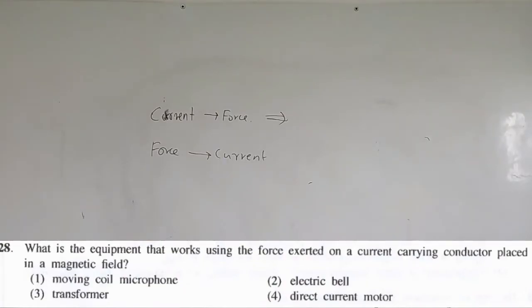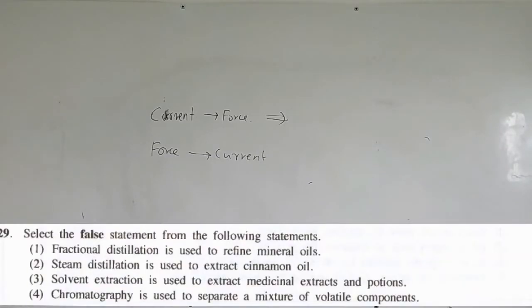So here the answer is going to be the direct current motor. Motors are produced using direct current.